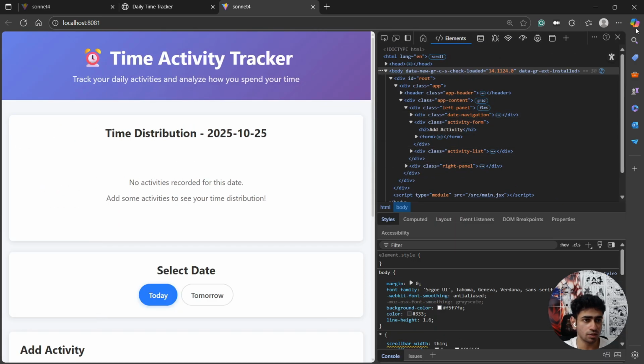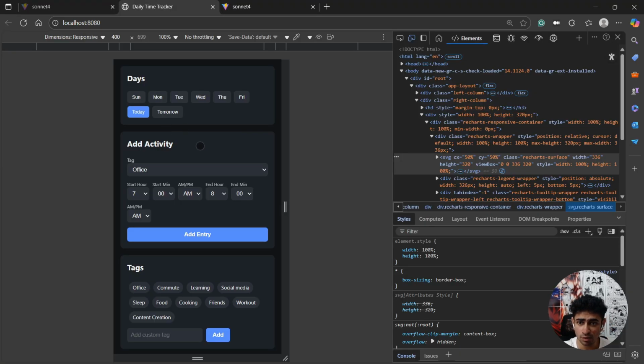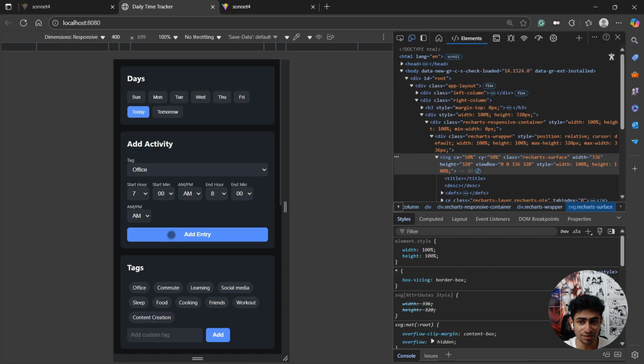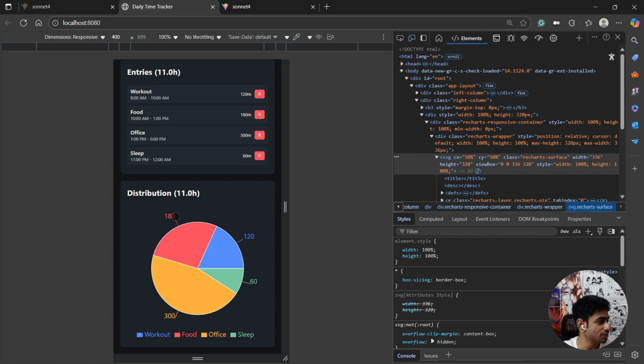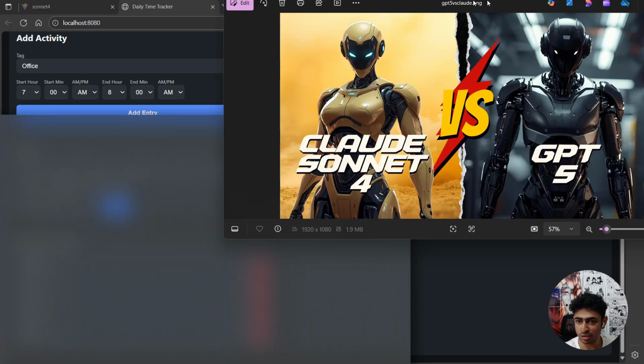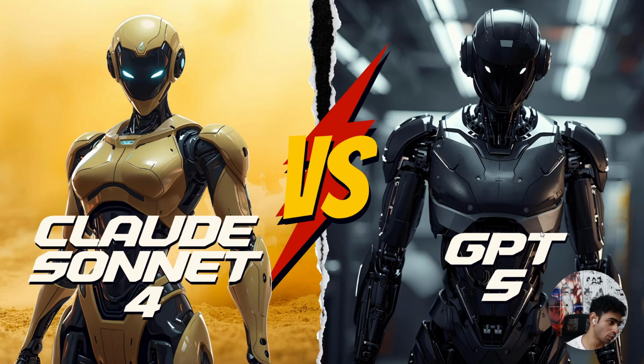Yeah, it's okay-ish, but then no. And the worst part, if you see, it did not save anything in the local storage. That's a huge usability bug. I was very clear that we have to store it in the local storage. Now let me refresh this app. Let's see how well it performs. See? It stored things in local storage. Okay, so we have our verdict here. GPT-5 is the winner in GPT-5 versus Sonnet 4. GPT-5 won the game for today.